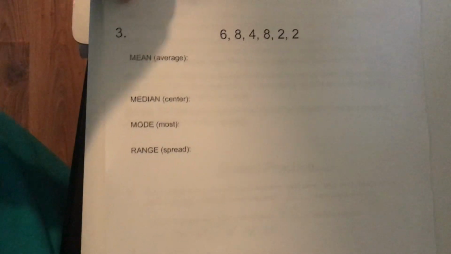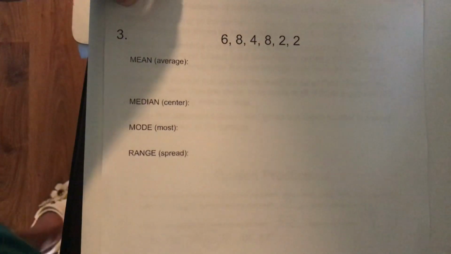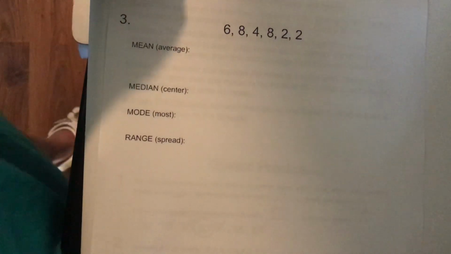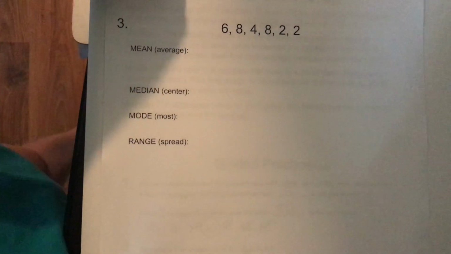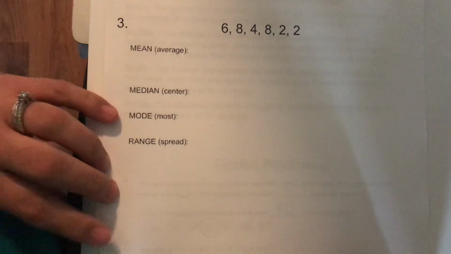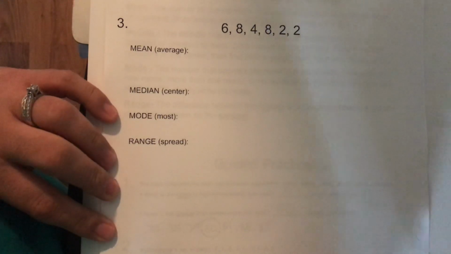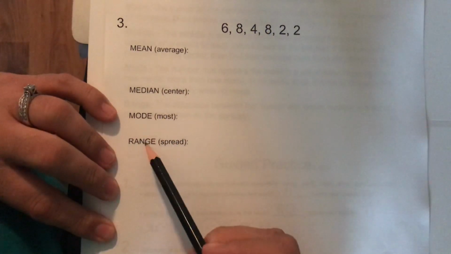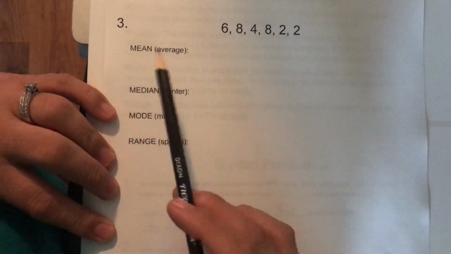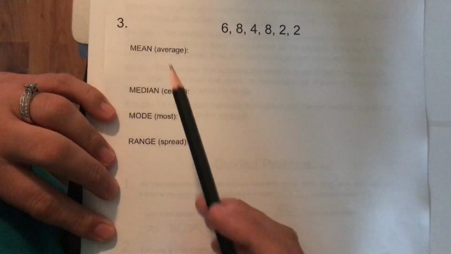Example number 3. I did kind of simple there for you guys. The easiest thing to do when you have a set of numbers is put them all in order, and you also want to do median, mode, and range first. These are the easiest to work. Average is the one that takes a little bit longer.